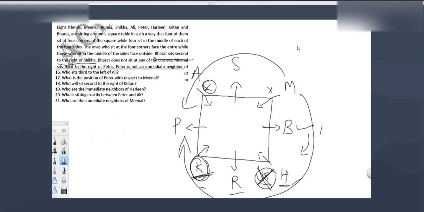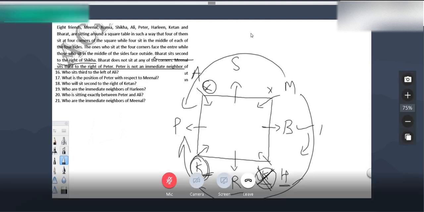19. Who are immediate neighbors of Harleen? Immediate neighbors of Harleen are Ramya and Bharat. Who is sitting exactly between? No one is sitting between Peter and Ali. And 21, who are the immediate neighbors of Minal? Immediate neighbors of Minal are S and B.